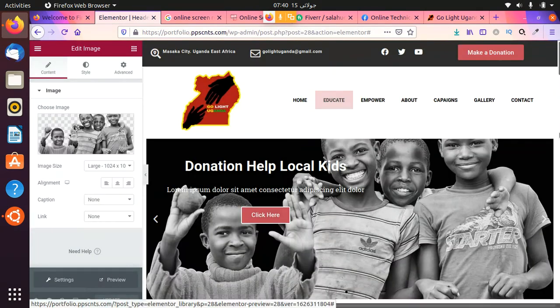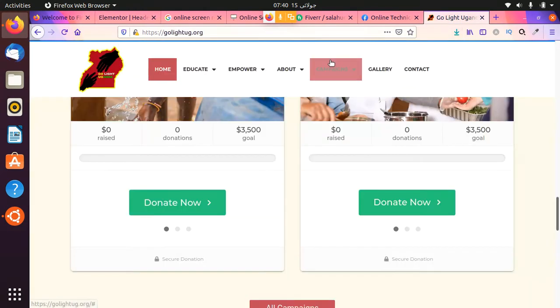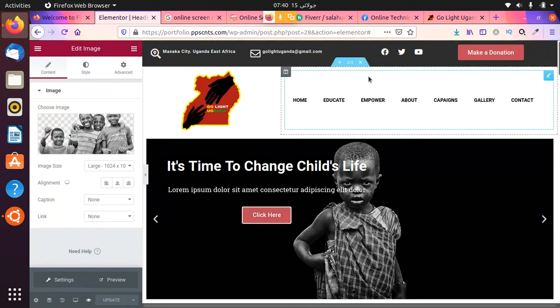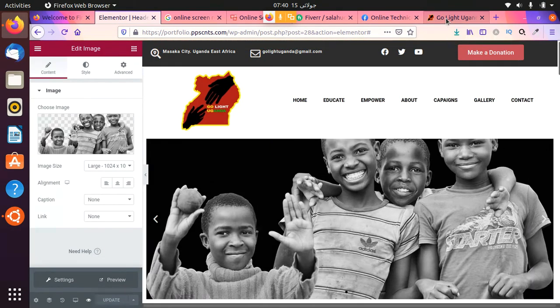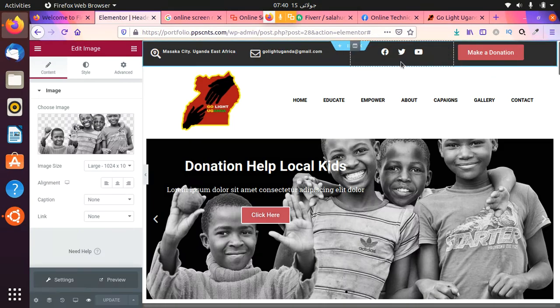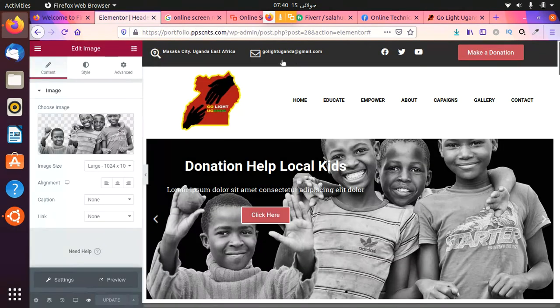Let me show you the website. This is the website. This is the top bar. Here you can see, this is it. It contains some email IDs, some phone numbers, location. This is an icon box with some text, and I have used icon box here. As you can see, these are social icons, Facebook, Twitter, and YouTube, and I have used the same. And there is a button, make a donation, and I have also created a button.